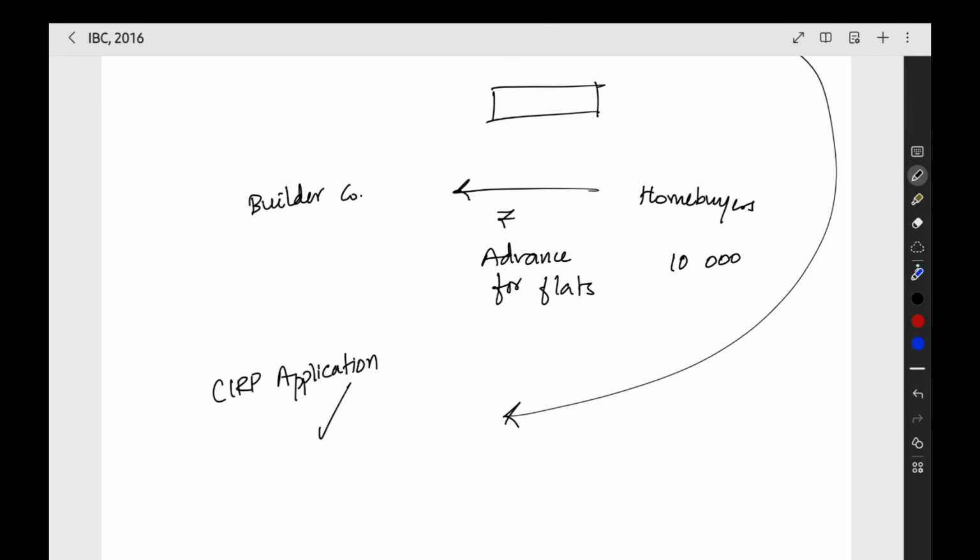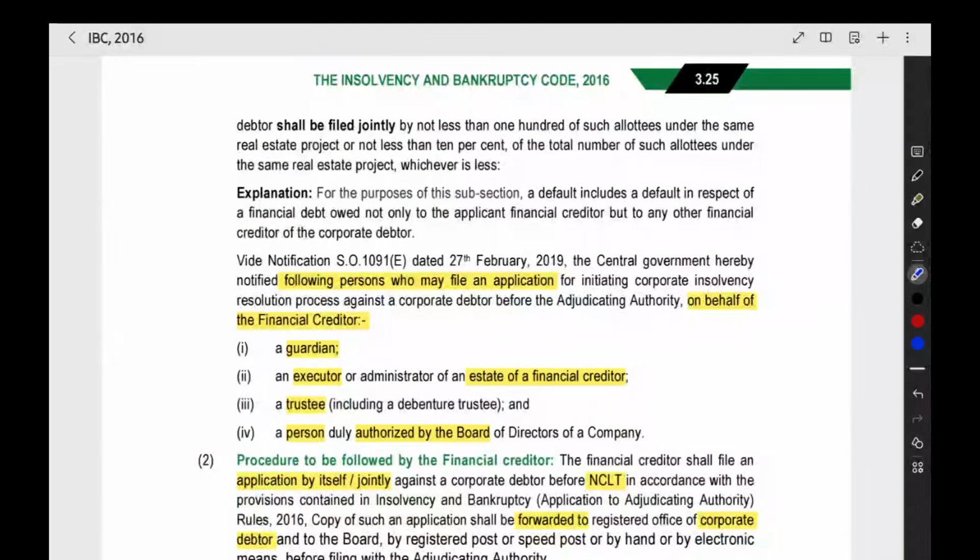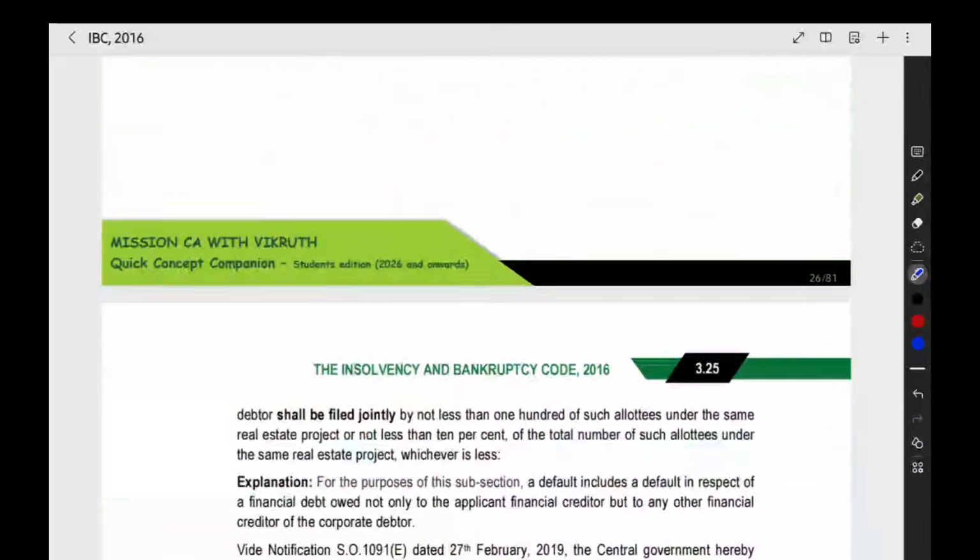The same limit will be applicable here also: 100 home buyers or 10% of the total number, whichever is less. I did not tell you that earlier, so now I am telling you.